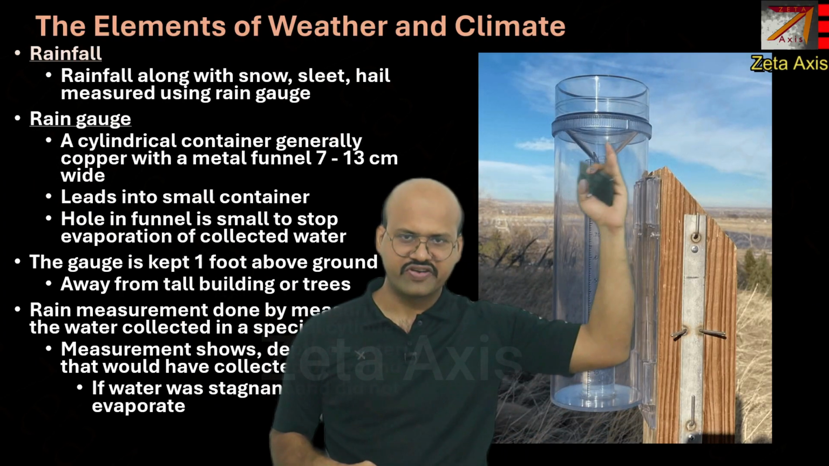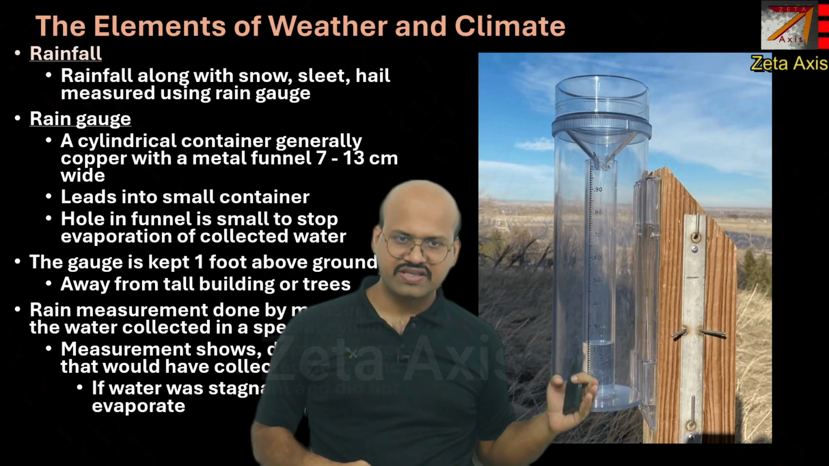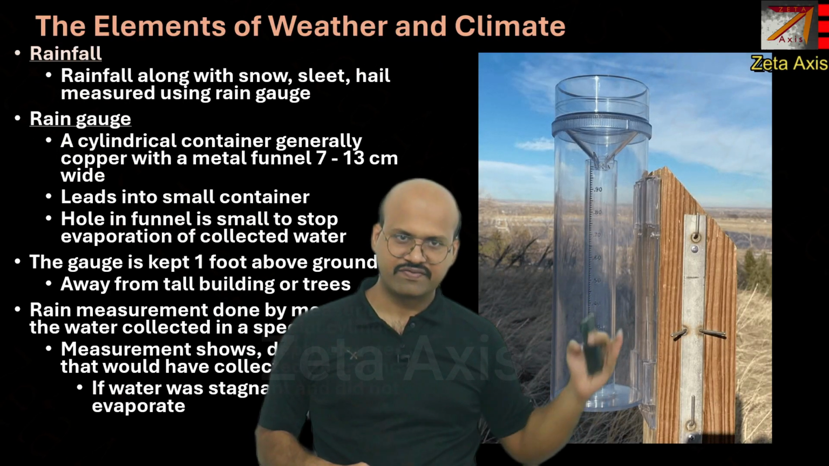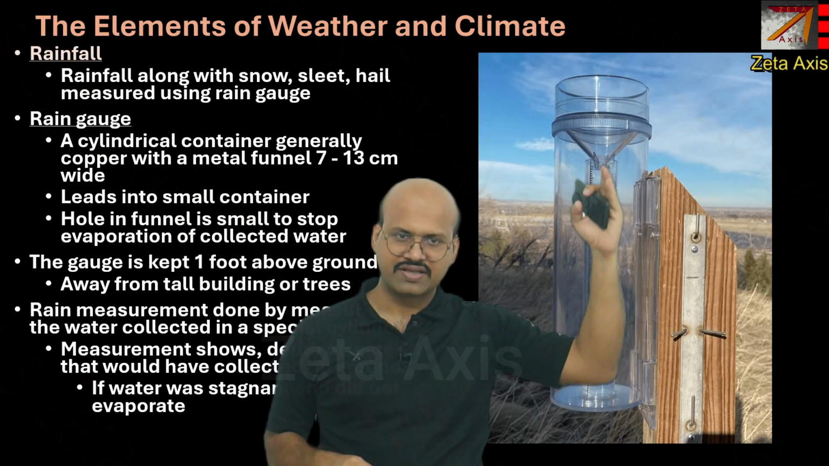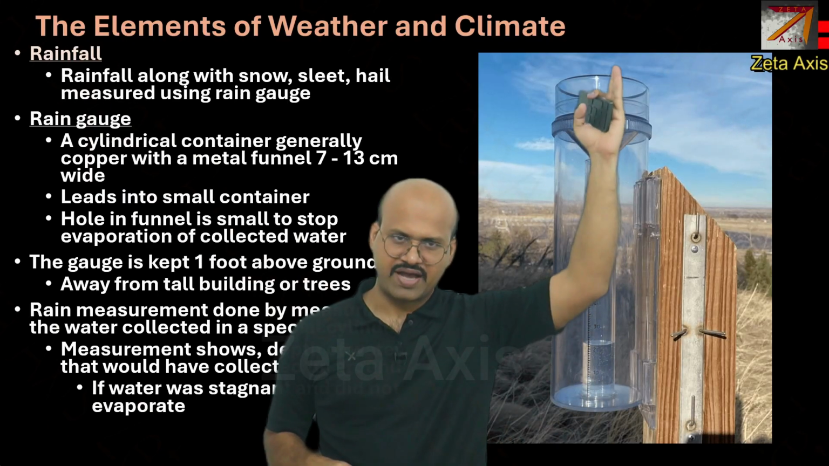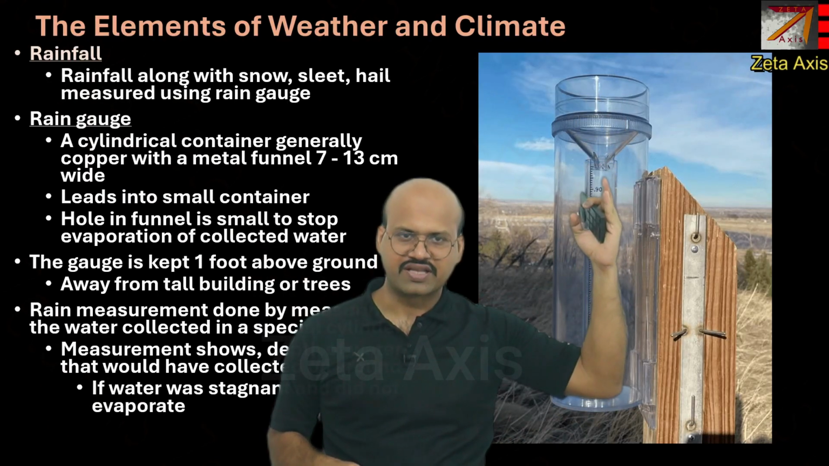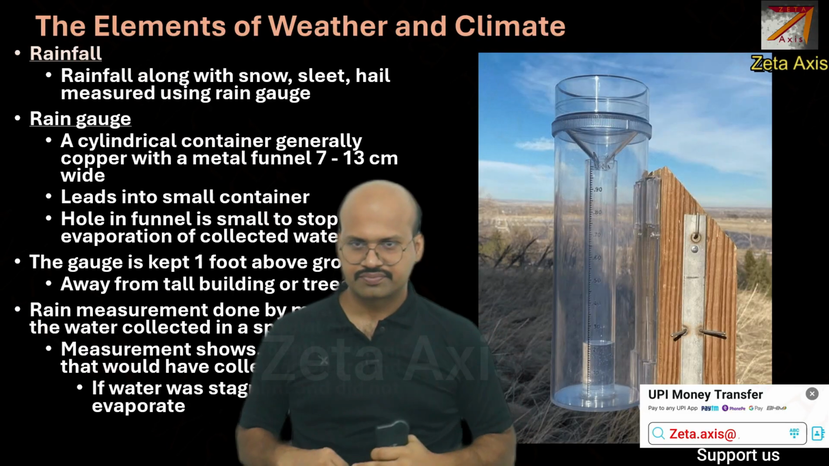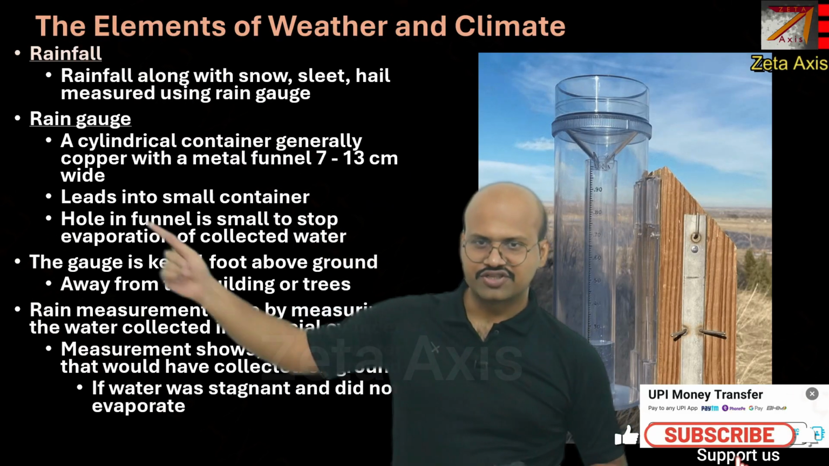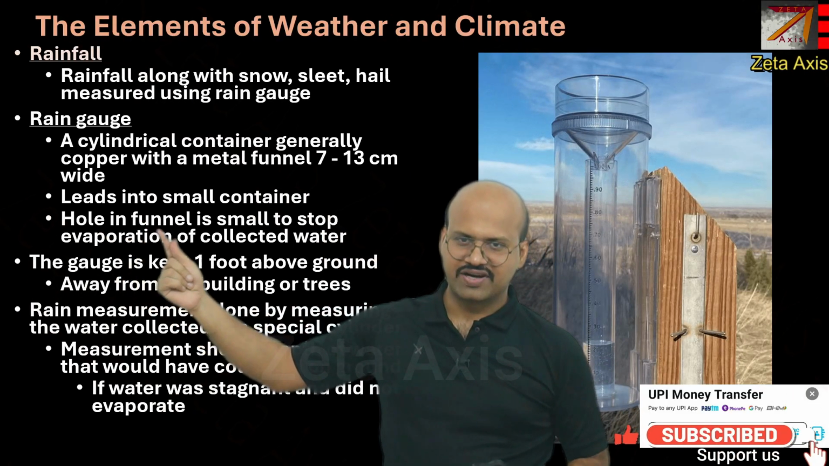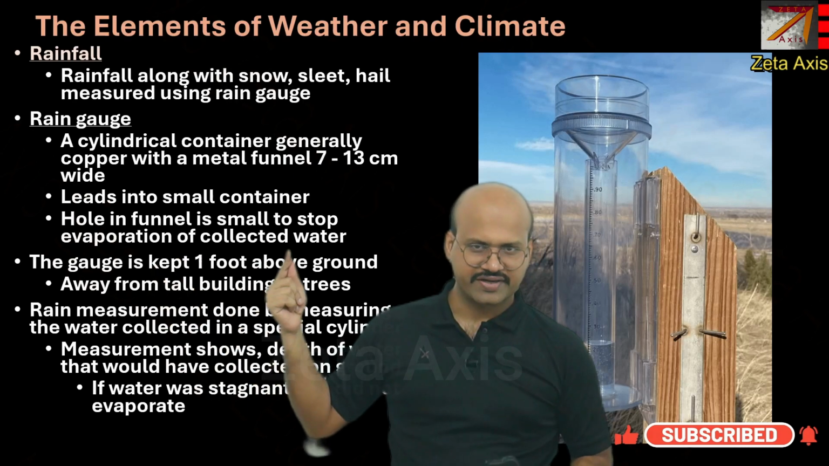Now remember, this funnel is used to prevent the evaporation of the water. If this was a broad opening, then the water could easily evaporate back. But because of this narrow opening, the evaporation is reduced. It leads into a small container. The hole in the funnel is small to stop evaporation of the collected water.